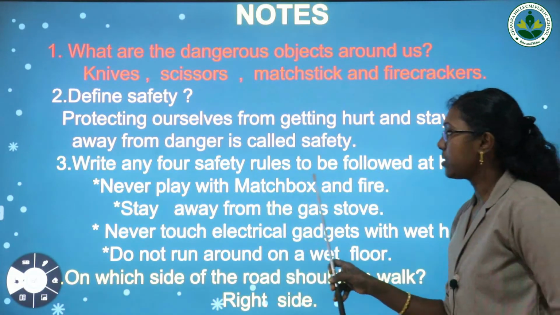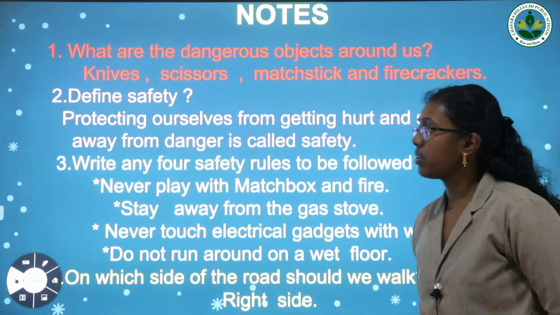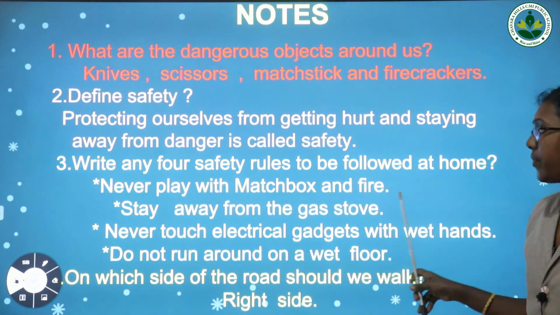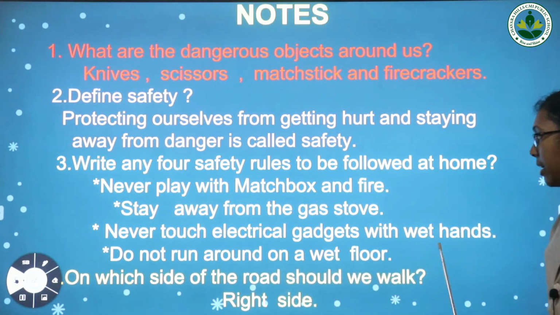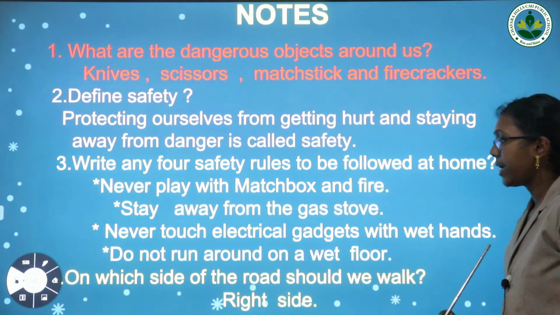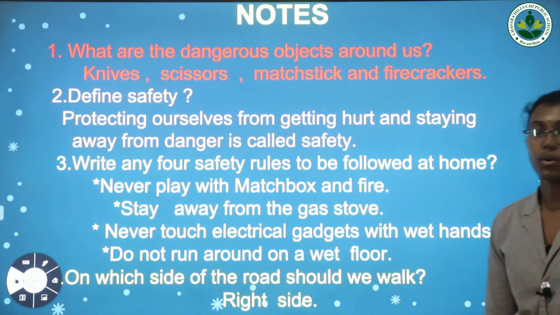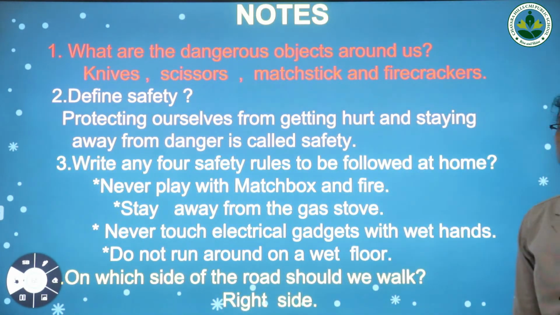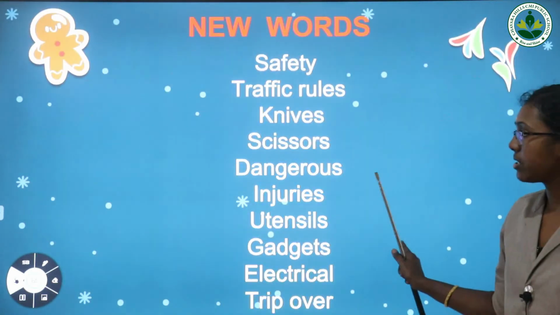Then write any 4 safety rules to be followed at our home. So children, any 4 rules you can write. Never play with matchbox on fire. Stay away from gas stove. Never touch electrical gadgets with wet hands and do not run around on a wet floor. Then next one, on which side of the road should we walk? We should walk on the right side of the road. So 3 questions are there.